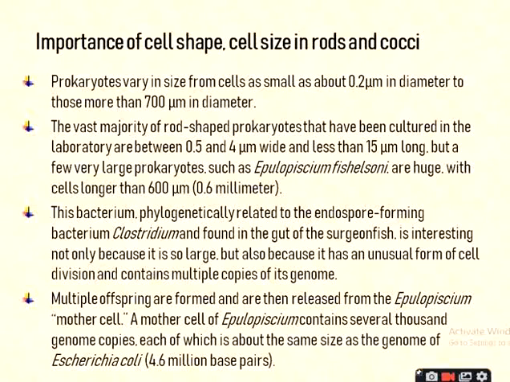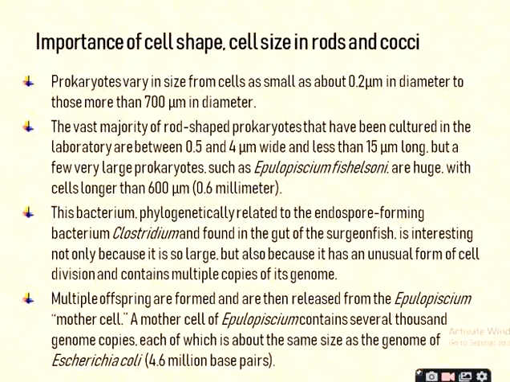That means this organism has a bigger size, with cells longer than 600 micrometer. When measured in micrometer it is 600 micrometer, and converted into millimeter, near about 0.6 millimeter is the size of this organism.